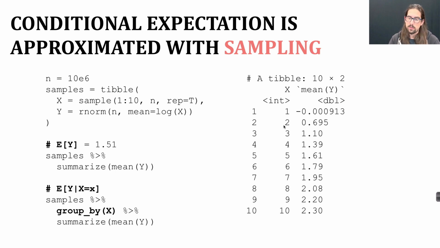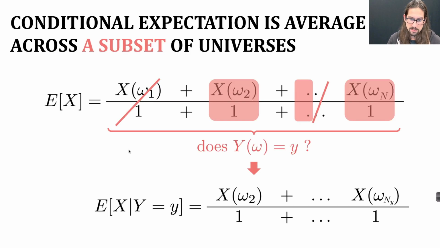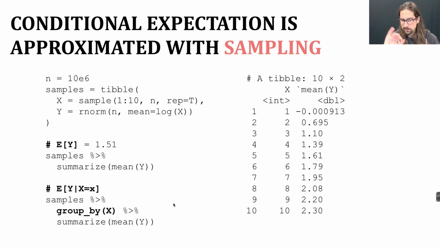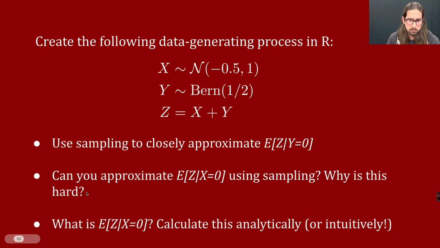Given x, the conditional expectation is a particular number. But if you talk about the conditional expectation without a specific value for y here, or in this case for x, because we're switching the roles of x and y, if you don't have a specific value here, and you just say y given x with no equals little x, then it's this whole table, which you can think of as a function where you give me x and I give you back the conditional expectation of y given x equals x. So this y given x is a function. We'll see more of that later.